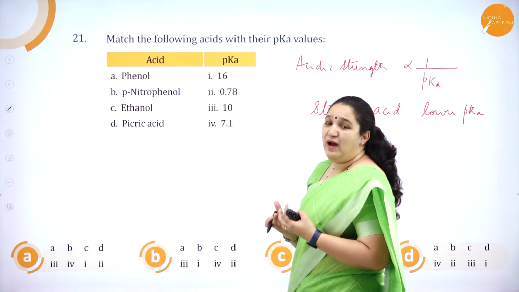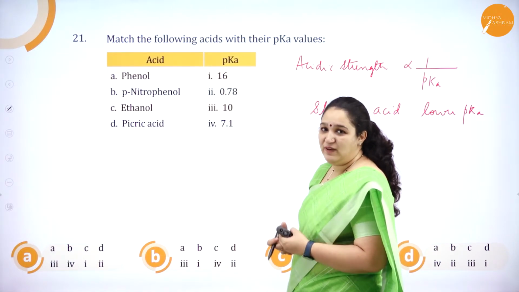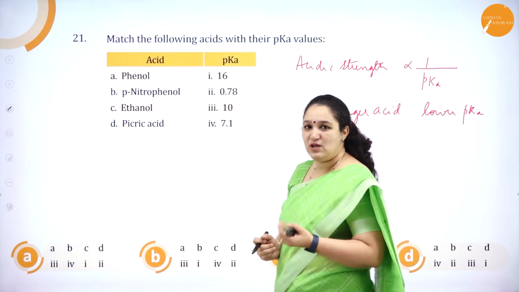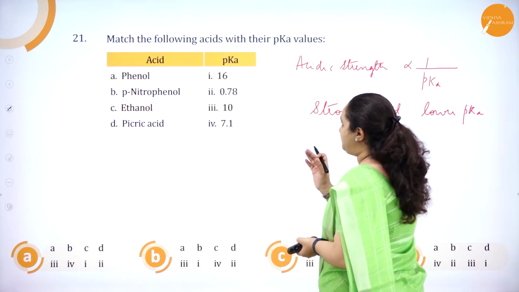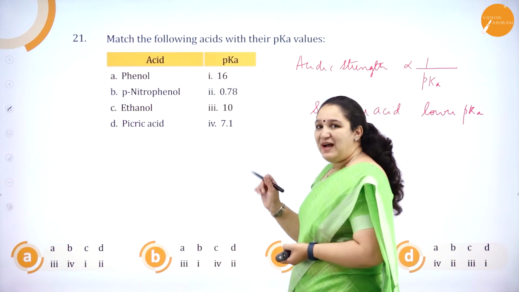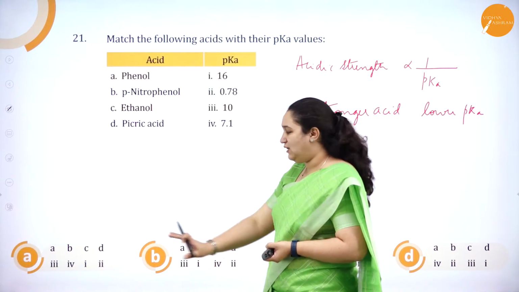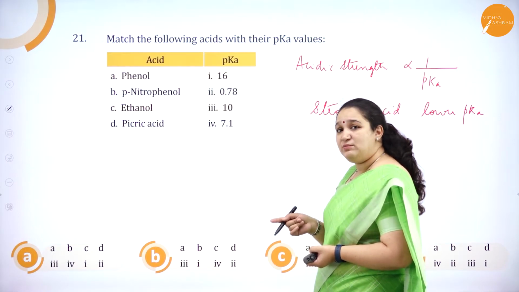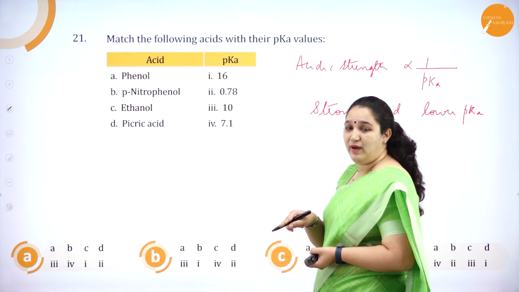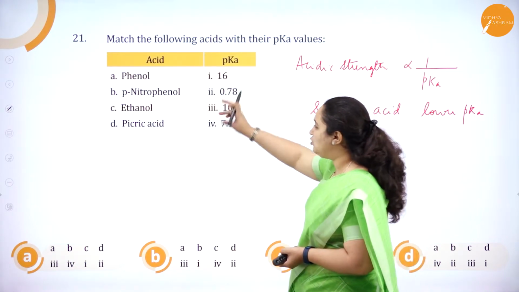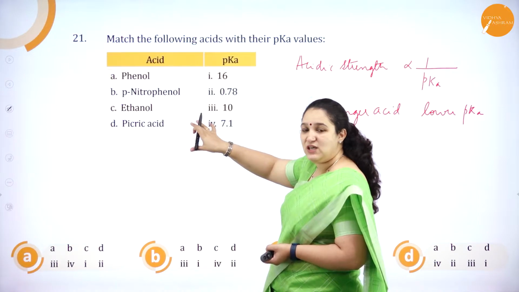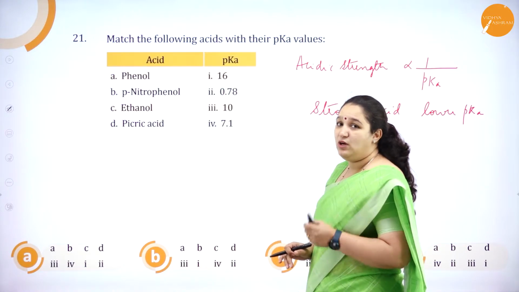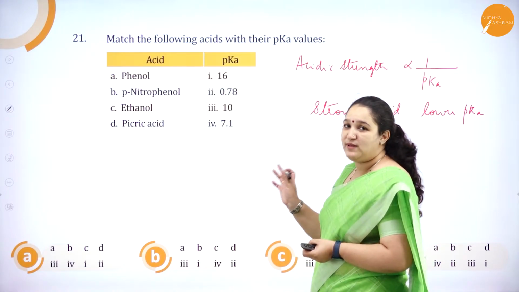Okay, so you have to know which is the strong acid or a weak acid, so that you can match the values. Of course, you don't know all of these values by heart, correct? So we'll see how to solve this. For such match the following questions, it's better to see the options in the end, because the options might confuse you, or sometimes the options will also help you. If you know only one or two options and not the other two, then it might help you, but sometimes it can also confuse you. So you have to be very careful with such questions.